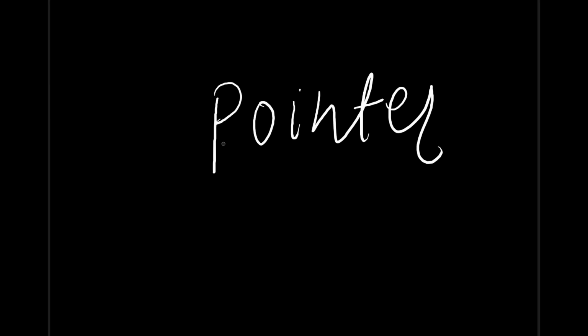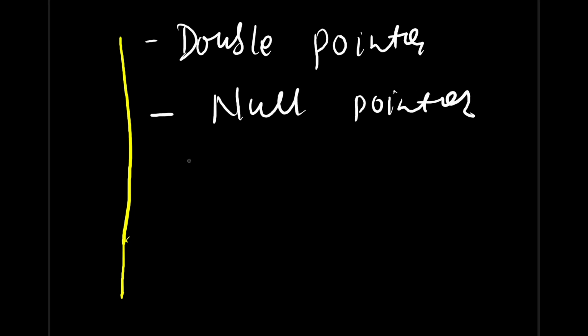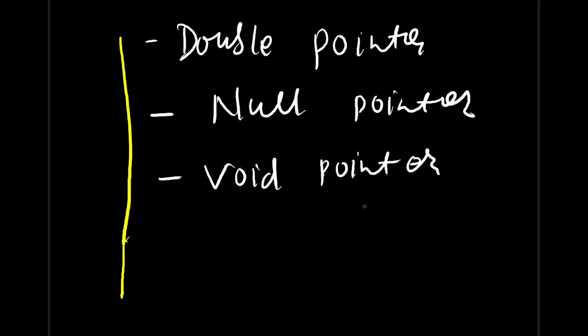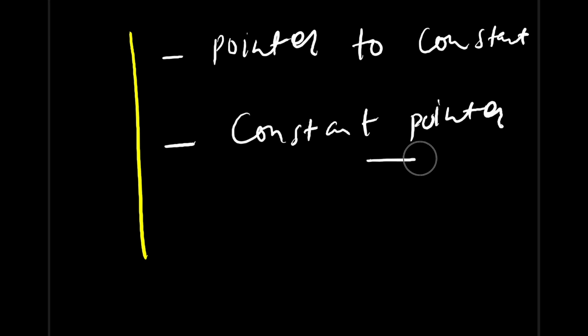In this video I am going to talk about a very interesting topic, pointers, which are widely used in C or C++ programming. Here we are going to see different flavors of these pointers, like what is a double pointer, which is also called a pointer to another pointer. We'll talk about what a null pointer is and what its use case is. Why do we use it? Next we'll see what a void pointer is. These are different flavors that we use in our programming, and where they are used. And lastly we'll talk about pointer to constant and what a constant pointer is. So these topics we are going to cover.